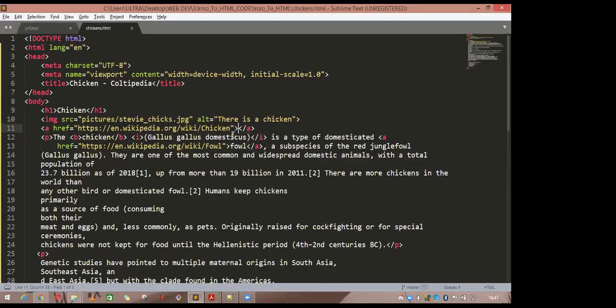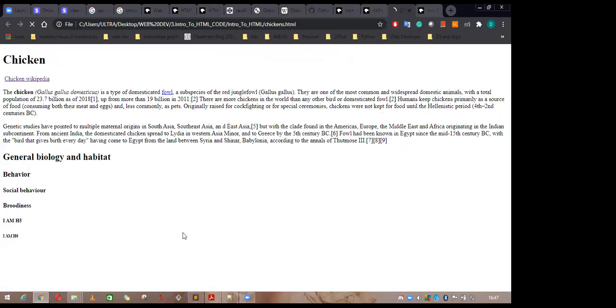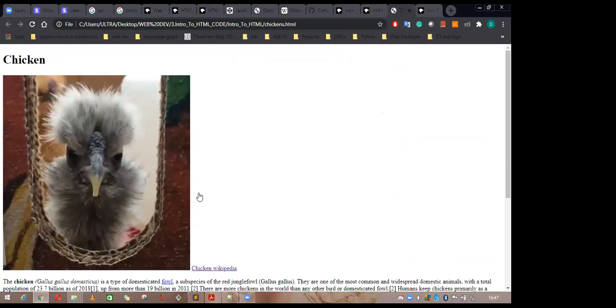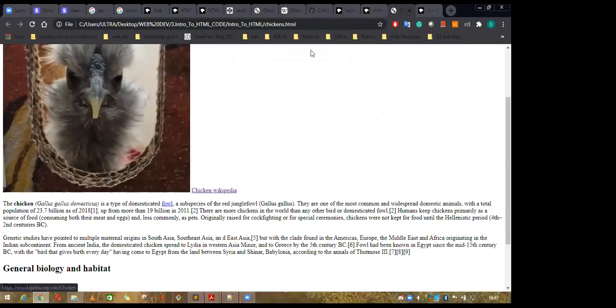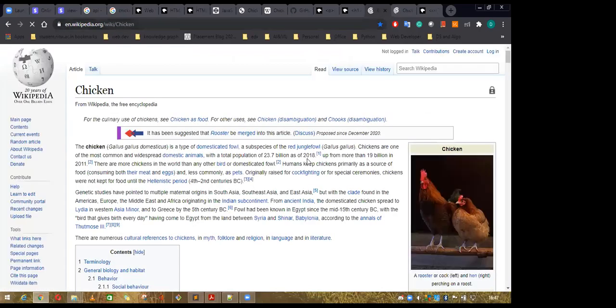So chicken Wikipedia. Save it and go here and refresh. So you can see this is the chicken Wikipedia. If you click at this point, just click here. Okay, it will redirect you to this Wikipedia page.